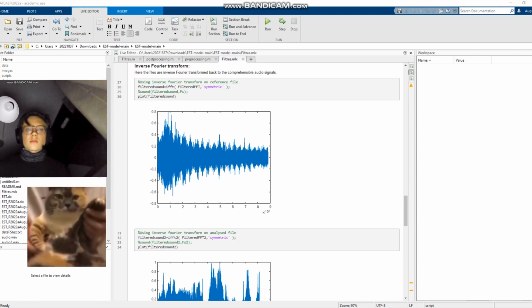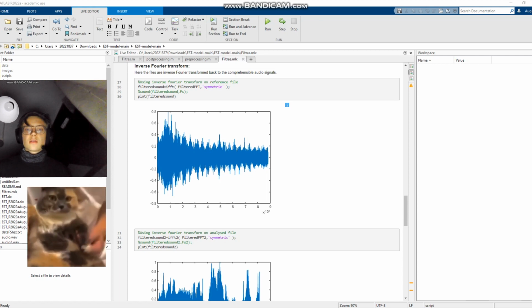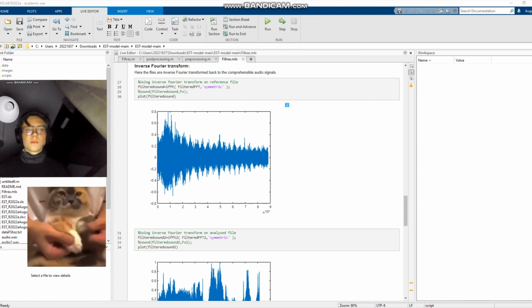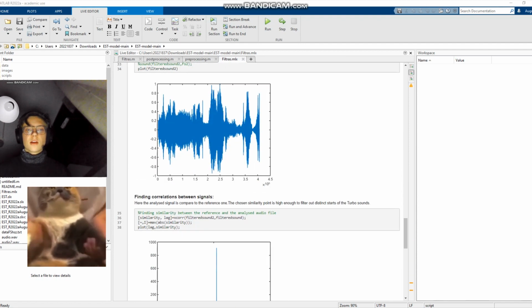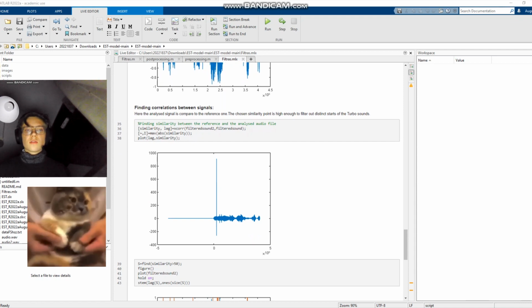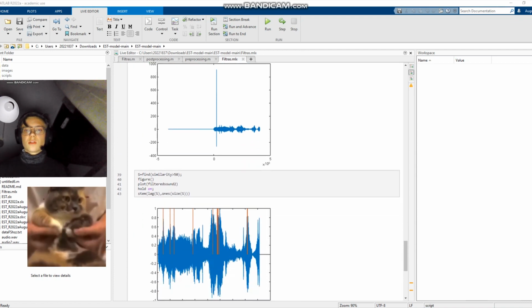Then the inverse Fourier transform is used on both sides of the files to get filter signals, which only include turbo sounds and high frequency noise. After that, the user supplied audio file is compared with the reference file. By using a correlation function, the supplied audio parts which correlate with the reference file can be found.